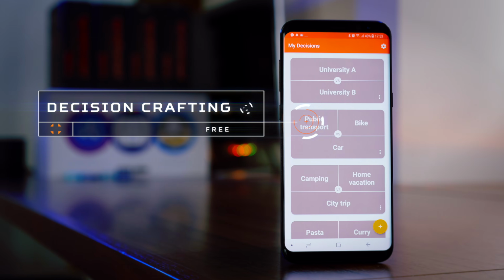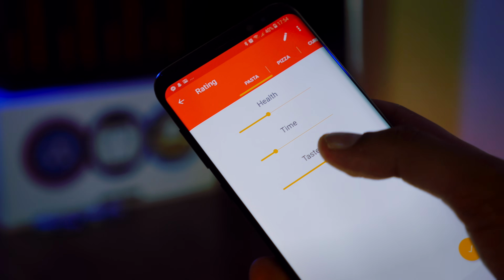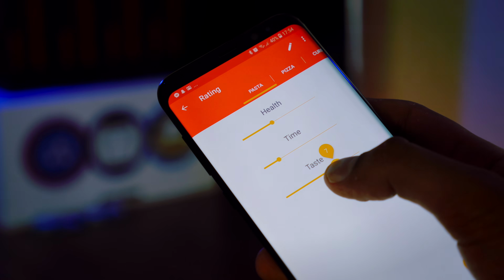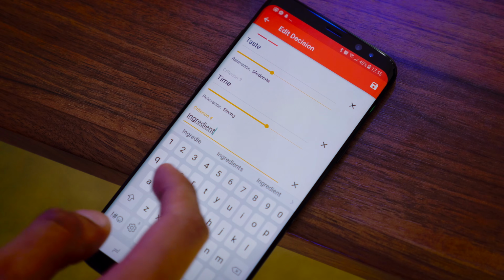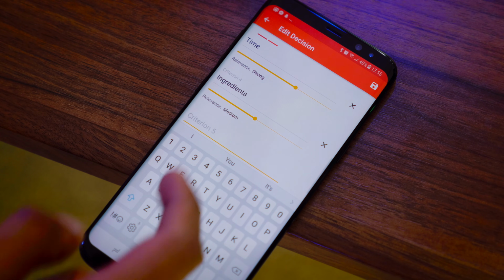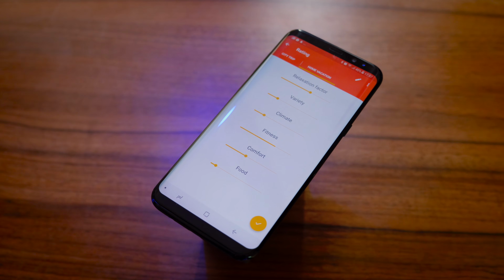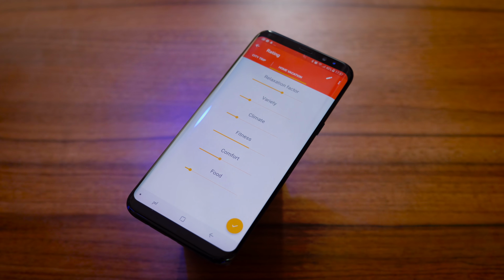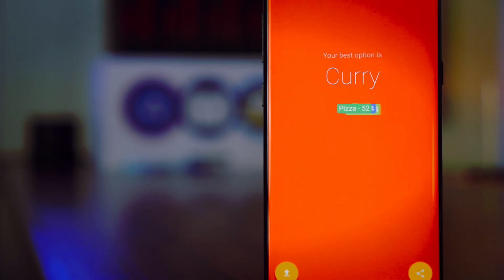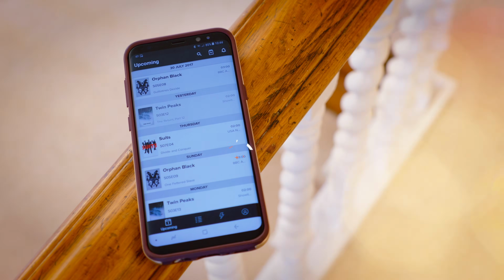This is decision crafting, and what it does is it tries to mathematically solve your real-life dilemmas. So it could be anything from which meal to cook today to which holiday destination to choose. So when you're setting up the problem, you tell the app the things that matter to you. So it could be the amount of time required to cook a dish, the number of ingredients it has, and how healthy it is. You'll then tell it stuff about the individual choices. For example, you could say pizza is low on the health scale, but is very good on the time scale. And after inputting it, it'll actually calculate what you should be doing.